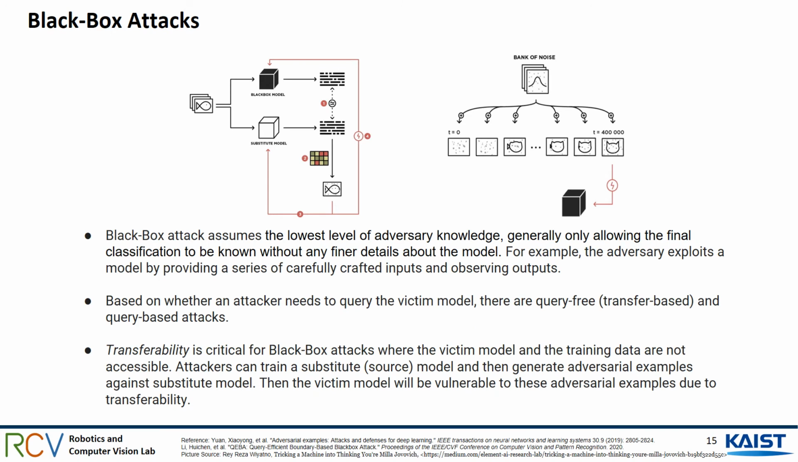In the black box attack setting, the inner configuration of the target models is unavailable to adversaries. Black box attacks assume the lowest level of adversary knowledge, generally only allowing the final classification to be known without any finer details about the model. Adversaries can only feed the input data and query the outputs of the models. The usual approach is to create some substitute model that can generate the adversarial samples instead. Compared to white box attacks, black box attacks are more practical in applications.